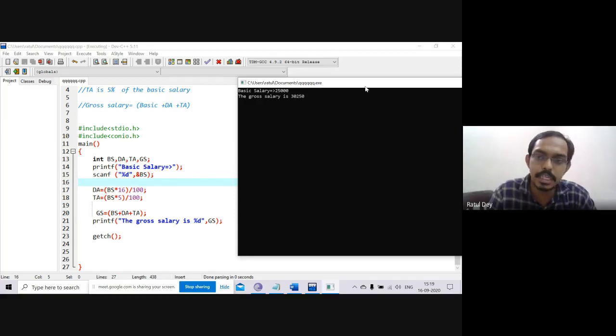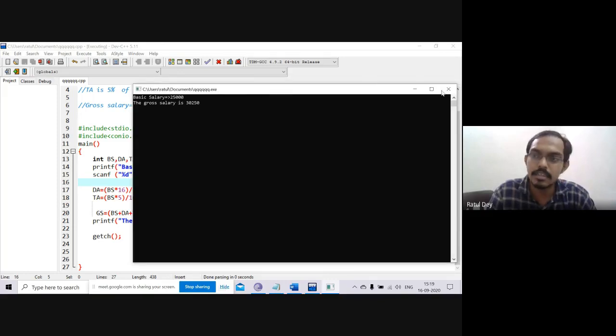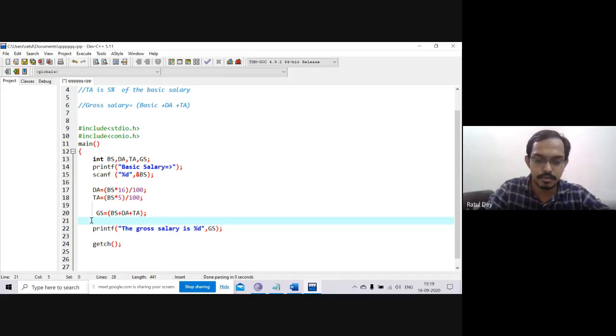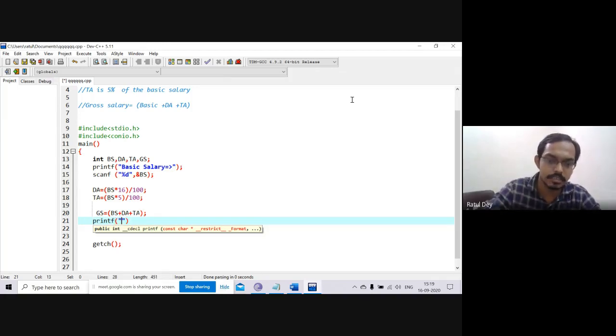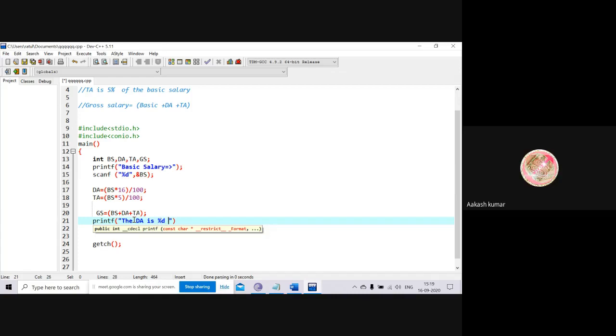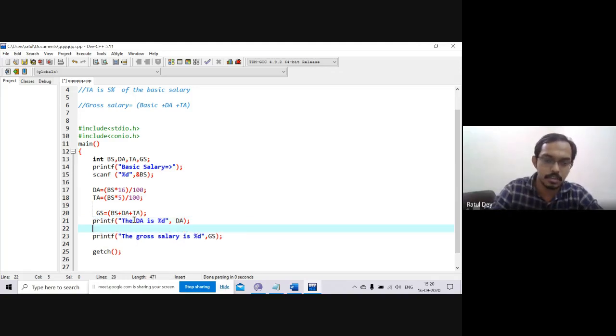Now, if you want to print the individual travel allowance and the DA, you can write it the same way. The printf, within brackets we write: the DA is, percent d, comma DA, and end with a semicolon.